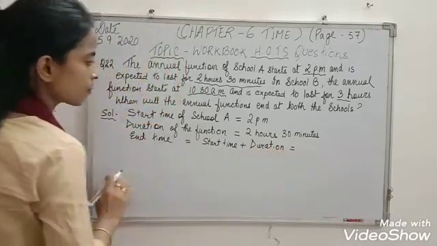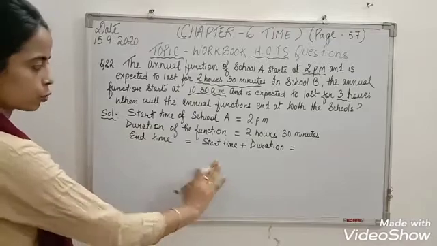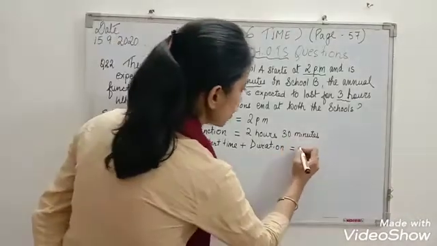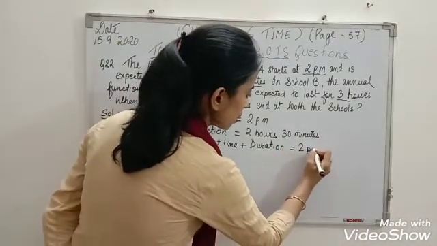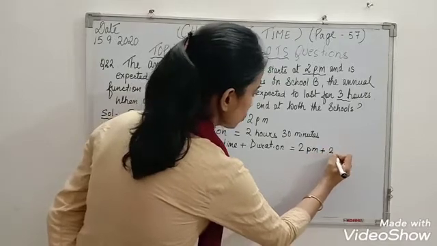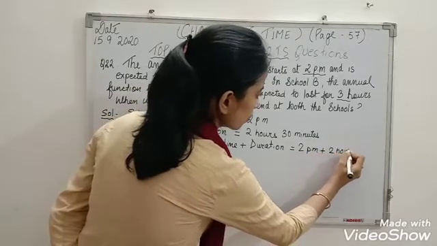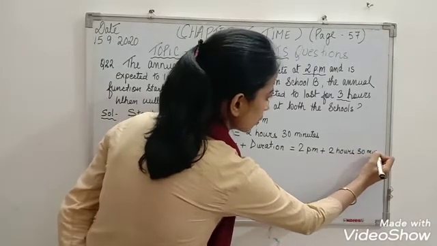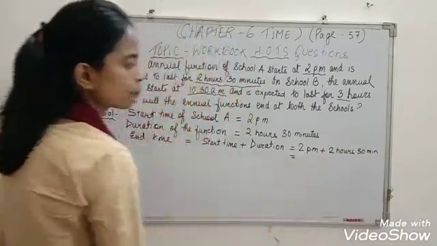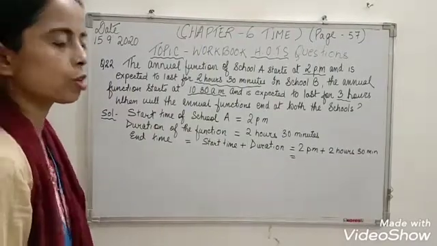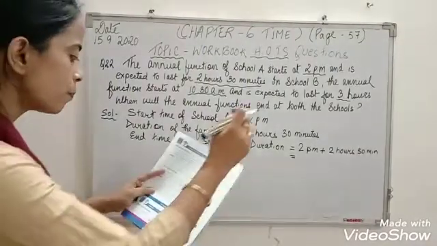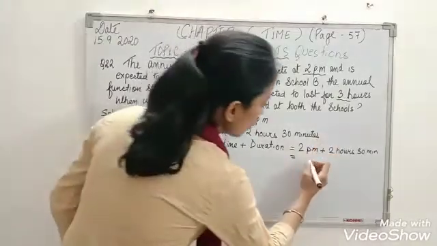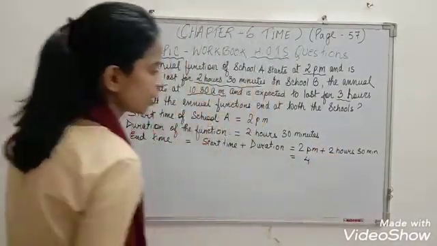So what is the start time? Below I will do the same for school B, that's why I am writing here. Start time 2 p.m. plus 2 hours 30 minutes. So 2 p.m. plus 2 hours, it comes 2 plus 2, 4.